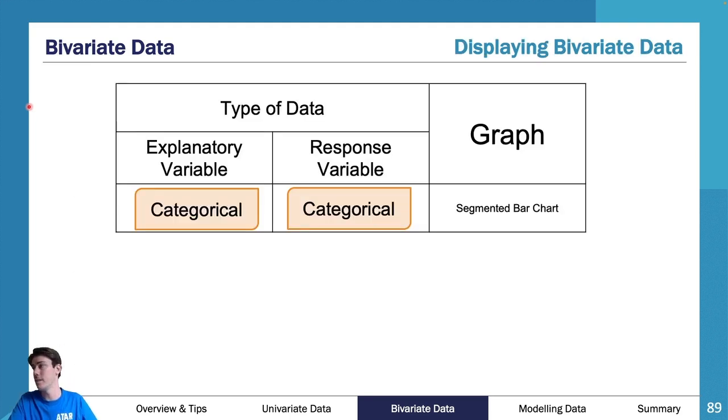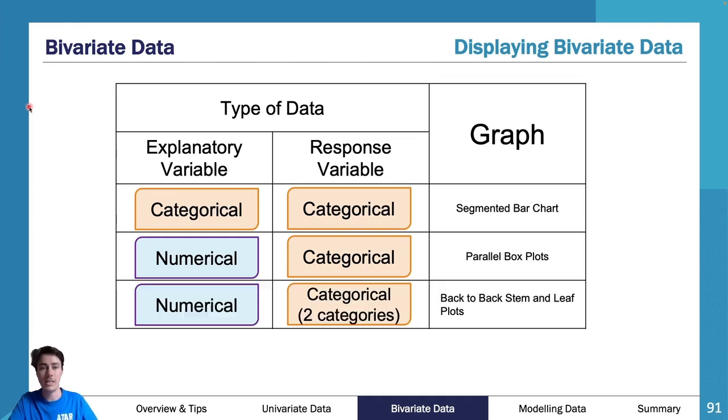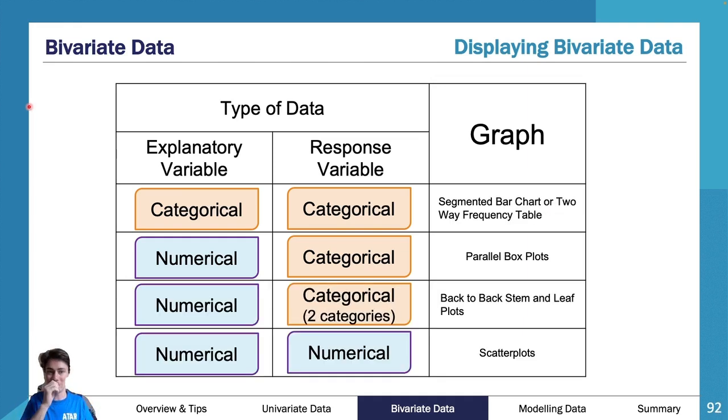So this is another really good summary of the different types of graphs you need to know. It shows you each of the major types of graphs and what the explanatory variable is and what the response variable is. You've got an explanatory variable of categorical versus response variable of categorical for segmented bar charts or two-way frequency tables. And then we move into things like parallel box plots, which use some numerical, and back-to-back stem and leaf plots, which use a bit of numerical. And then we use scatter plots, which are numerical and numerical.